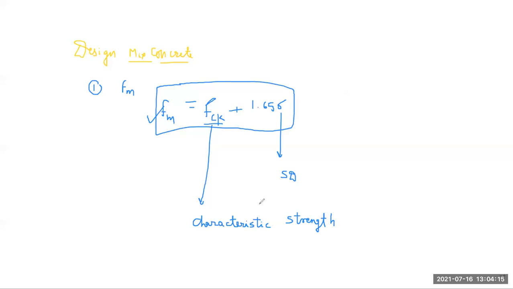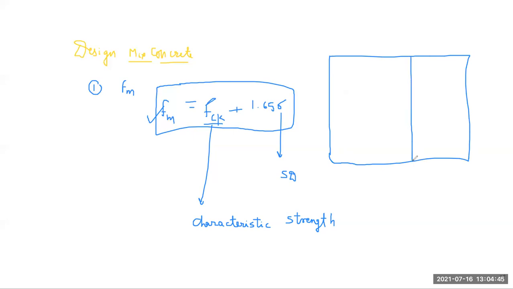Then here sigma is our standard deviation, FCK is our characteristic strength. Sigma is calculated by the lab on its previous record. In some labs previous records are available, but if previous records are not available, then we use a table. We have a table for grade and standard deviation. So you use that table.